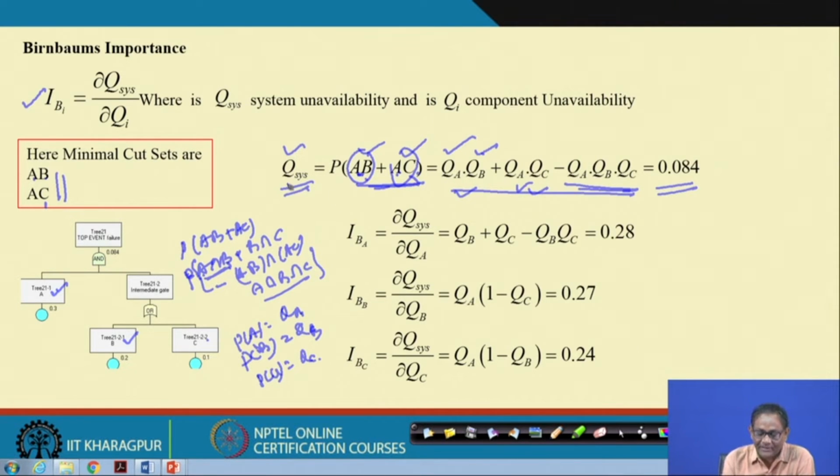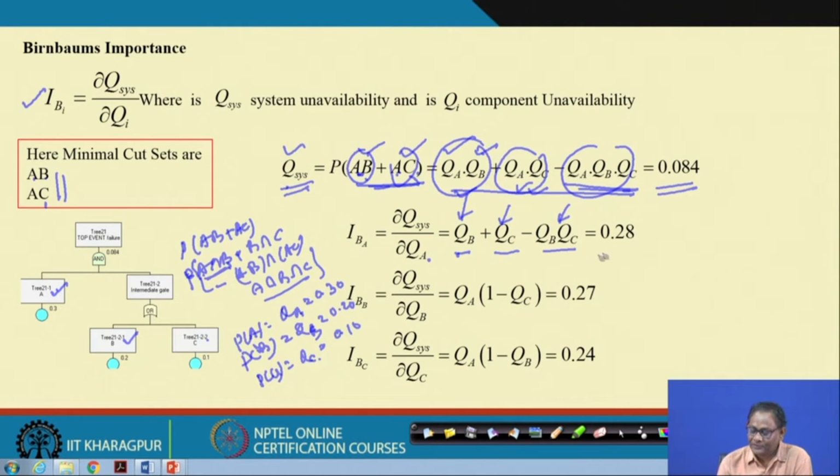If we take the derivative with reference to QA, what will happen? This one will become this QB only, the derivative of this will be this, and the derivative of this will be QB into QC. Now, you know QB, QC, and their values are known. What is QA? QA is 0.30. What is QB? 0.20. What is QC? 0.10.